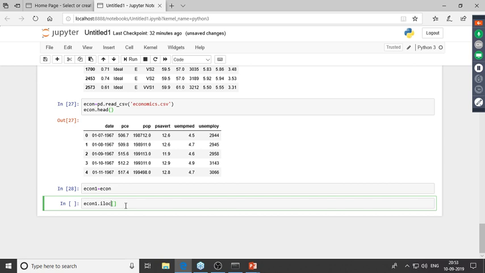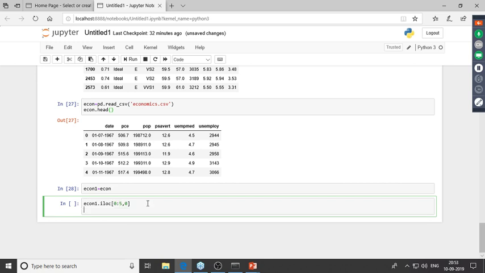Now what I'll do is I will again give the main condition over here, np.nan. So to the first 5 rows of this column, I'm introducing NaN values. Now let me have a glance at the head of this, econ1.head.